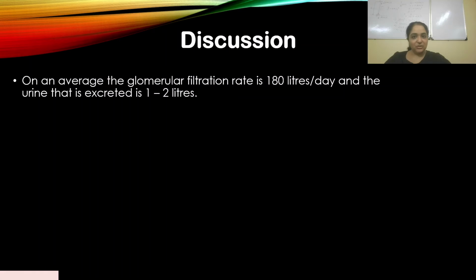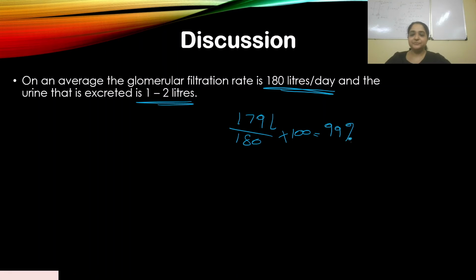On an average, the glomerular filtration rate is 180 liters per day. We all know that. And the urine that is excreted is 1 to 2 liters. Now, if the excretion is 1 or 2 liters, let's say 1 liter, and 180 liters per day is filtered, then 179 liters is being reabsorbed. So 179 by 180 into 100, do the calculation, comes to approximately 99%. This is the calculation.